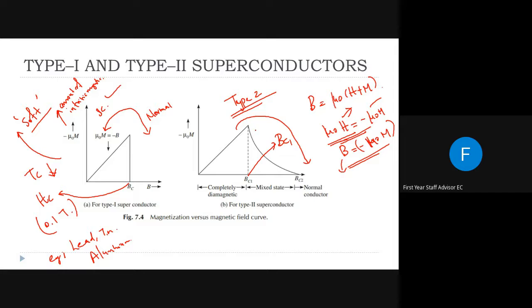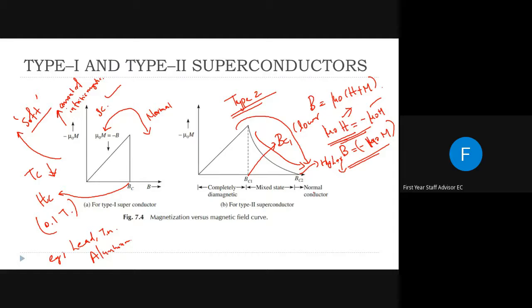After increasing the intensity, after reaching this Bc2, that means the higher critical field, and this one we can call the lower critical field. After reaching the higher critical field, we can say our superconductor has now become a normal conductor, or the transition from the superconductor to the normal conductor is complete.